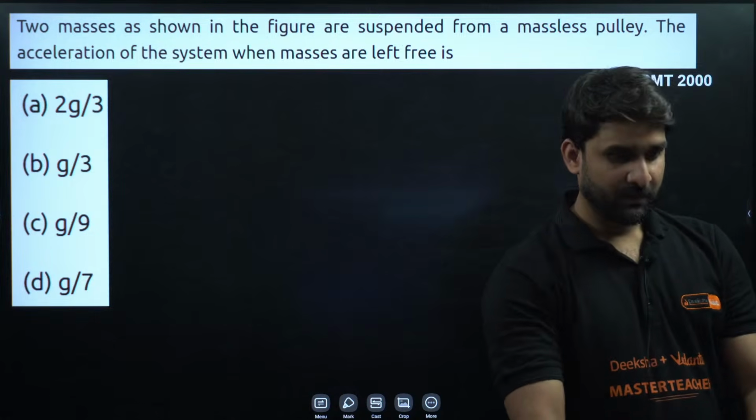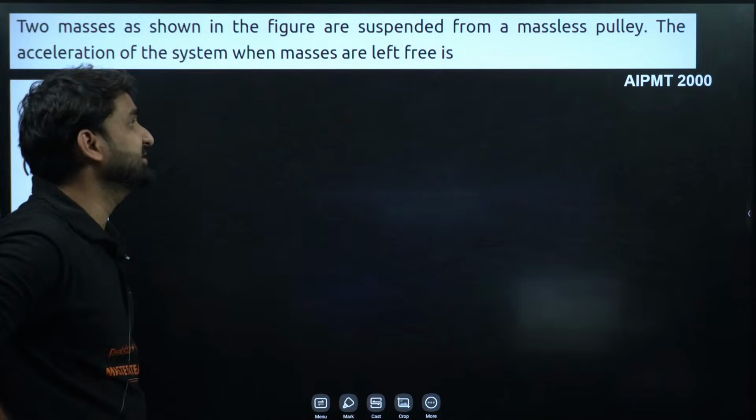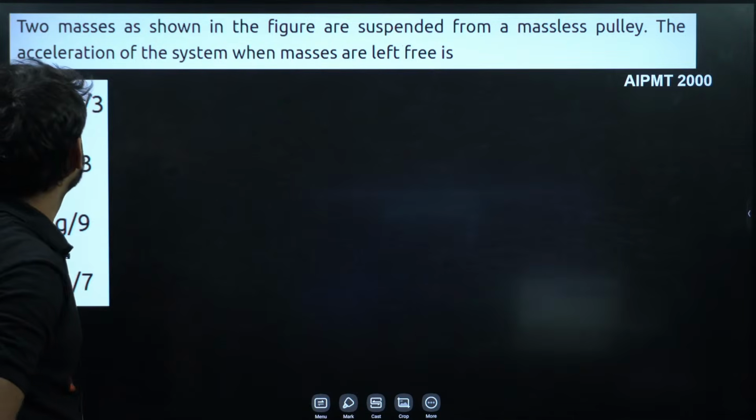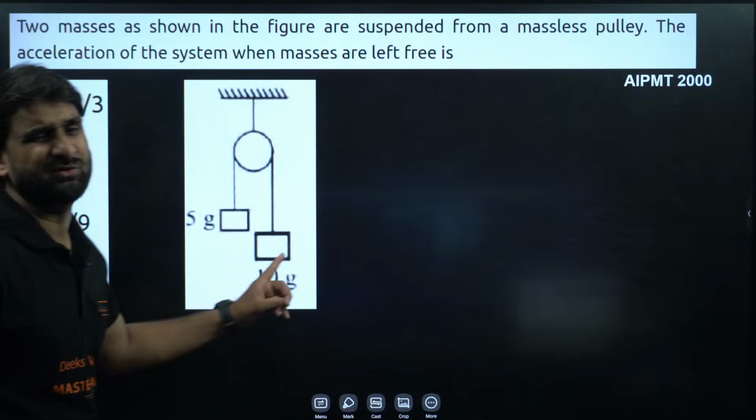Okay. Look at the question. Two masses as shown in the figure are suspended from a massless pulley. Find the acceleration of the block. So let me give you a slide here. This is the situation. Very easy question.